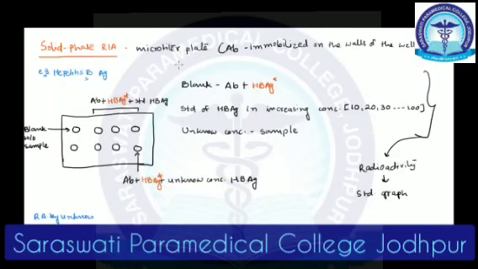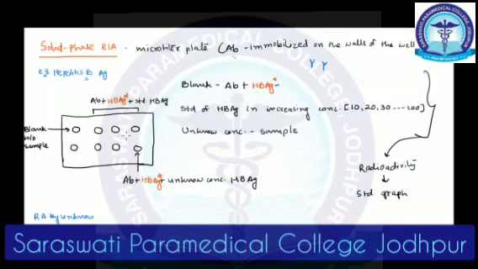So we'll take a microtiter plate. Now you know a microtiter plate is a 96 well plate, right? Of course, for ease of understanding I'm just showing these many wells. So we have taken a microtiter plate, and in the wells we are going to immobilize the antibody on the walls. So in the base you have antibodies specific against the hepatitis B antigen, because that's what we are trying to measure. And as we saw in the principle, for the competition we also need hepatitis B antigen that is radioactively labeled.